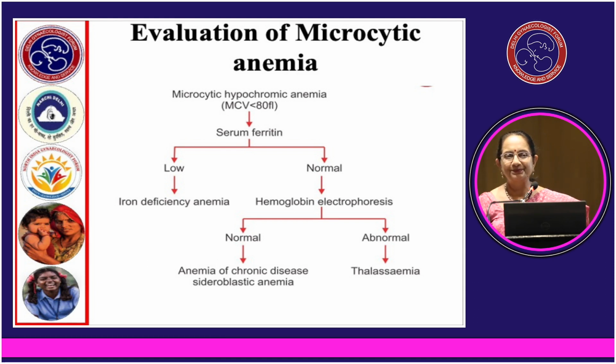Meenakshi, please come. So if the MCV is less than 80, then we should order serum ferritin. Serum ferritin could be either low or normal. With a low serum ferritin, we detect iron deficiency anemia. If the levels of ferritin are normal, then hemoglobin electrophoresis is to be done to rule out thalassemia, or if it is normal, then anemia of chronic disease or sideroblastic anemia is to be ruled out.